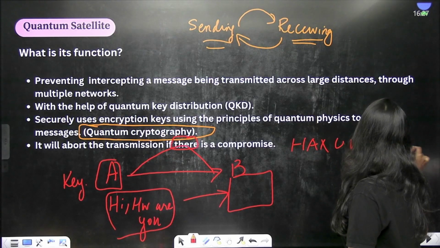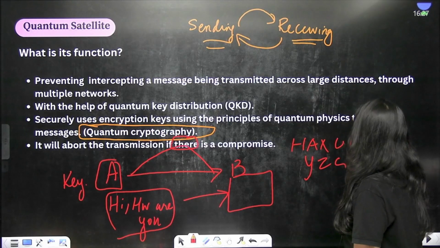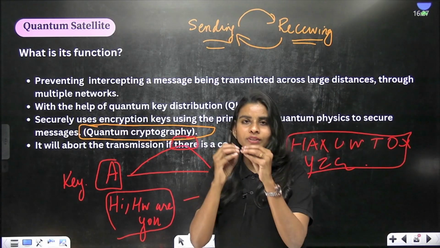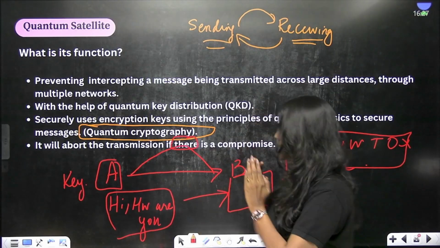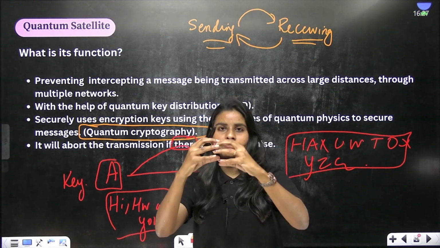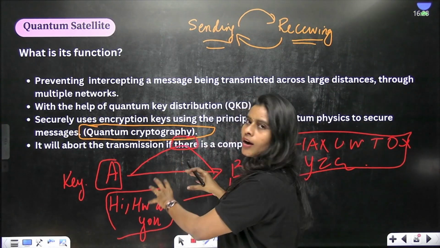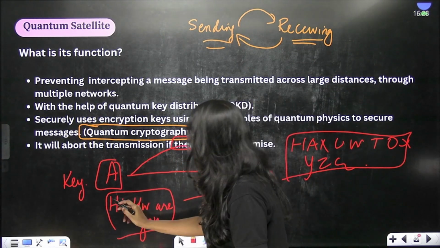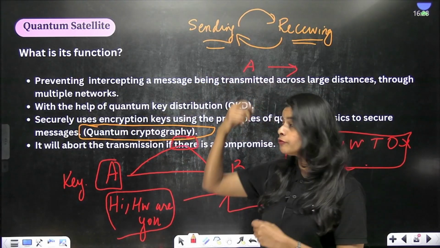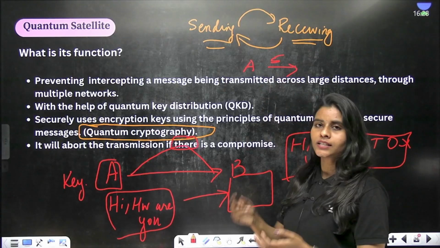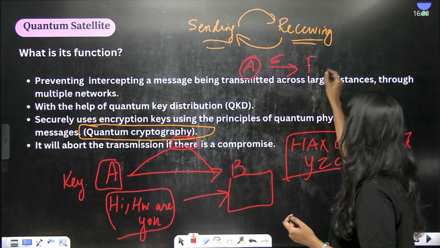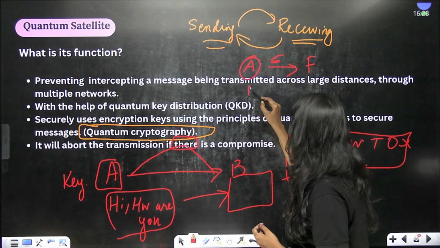The letters will get changed like this. Okay, so how is it going to get changed? It is going to get changed with the help of the code. Say for example, if I have this secret code of 5 as the key for this encryption, if I write A here, that A will be written as, you have to add 5 alphabets to A, that is B, C, D, E, F. So A will be written as what? F. Okay, M will be written as what?